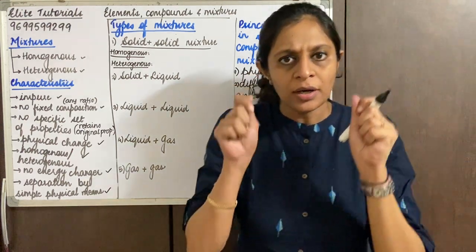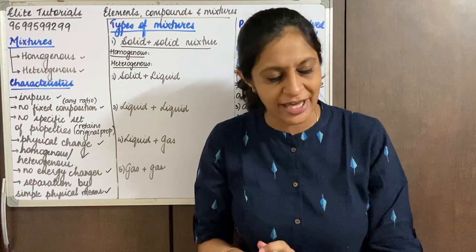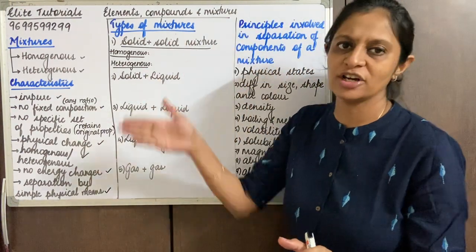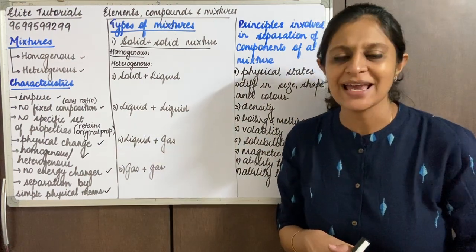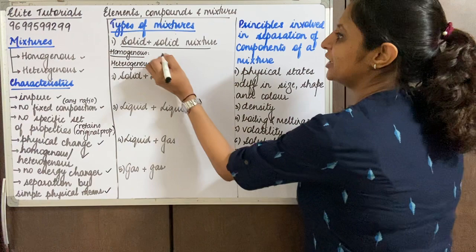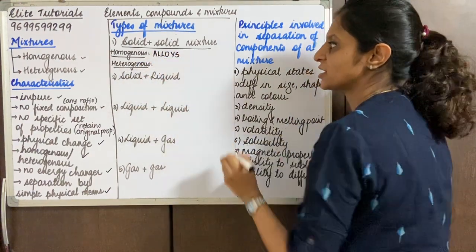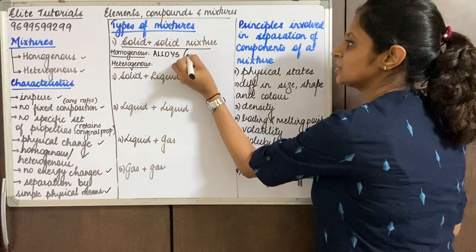When 2 components, both in the solid state, have uniformly mixed together, they fall into the category of homogeneous solid mixture. I gave you this example quite a few times. Yes, alloys fall into the category of homogeneous solid mixtures. Okay, so you can write alloys like brass,